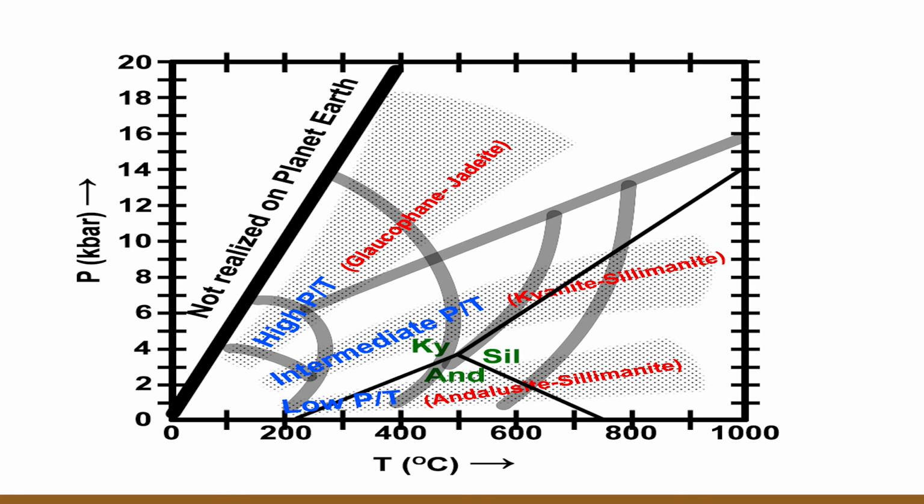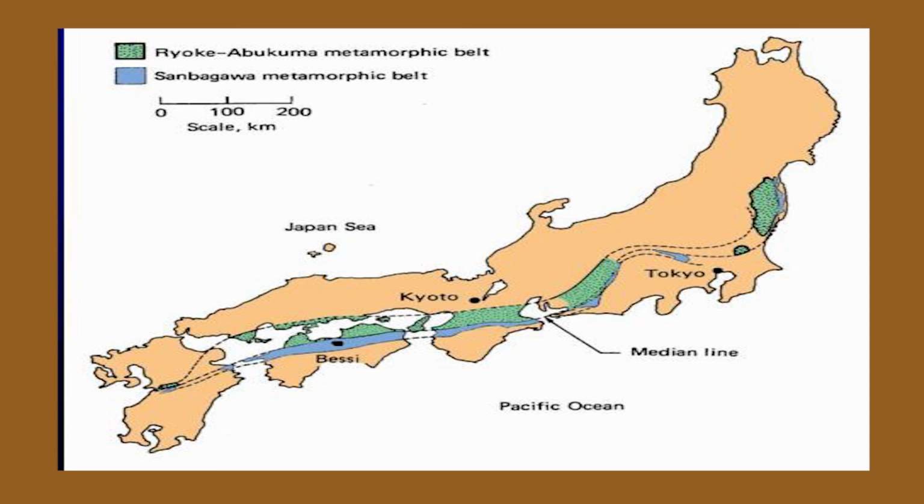This juxtaposition of high pressure and low temperature, and low pressure and high temperature metamorphic facies types has been called by Miyashiro a paired metamorphic belt. The low pressure high temperature metamorphic belt is the ancient island arc, which in this case has been thrust up against the subduction complex.